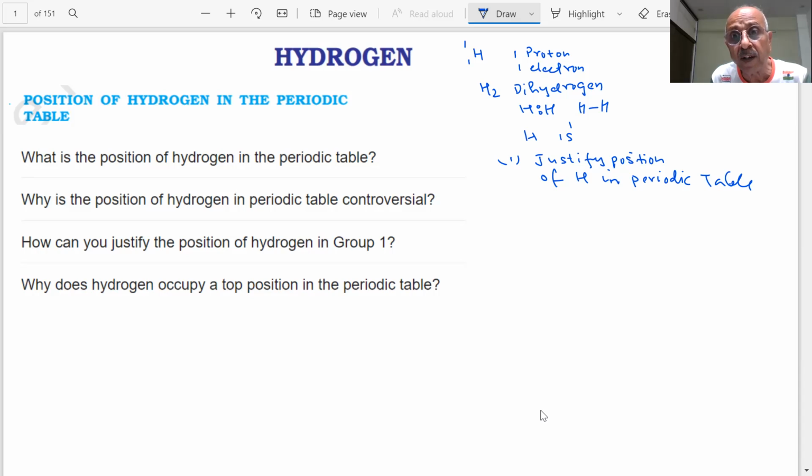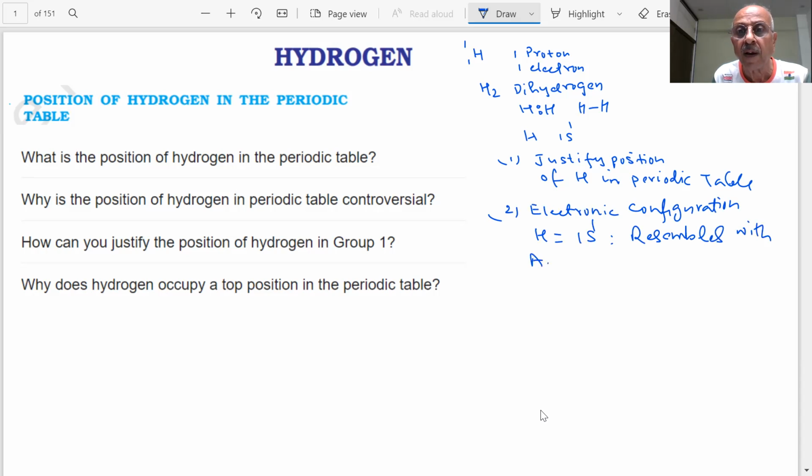The important point to note, students, as I said, is that the electronic configuration of hydrogen is 1s1. Tell me which group it resembles. It resembles the alkali metals. That is group 1, students.